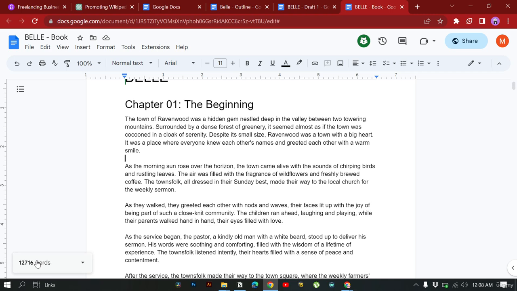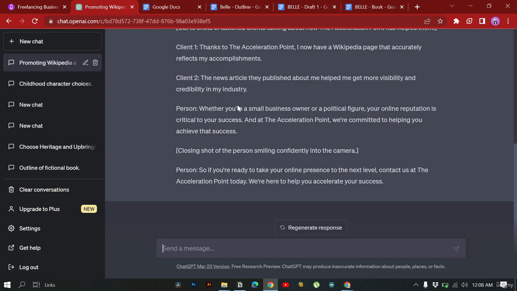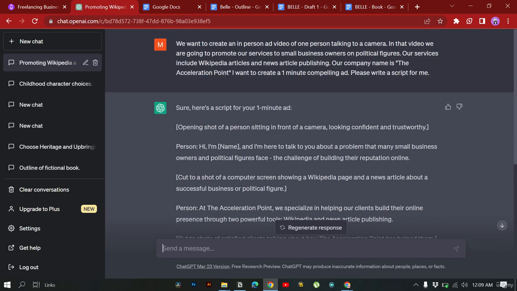If it is an outline, that will be really simple. You can just go on and ask ChatGPT to create an outline for a book, and it will generate it in a single prompt. So that's it. That's how you can generate books or do any writing style, any writing that you can do with ChatGPT. It will help you a lot when you are giving writing services on Fiverr.